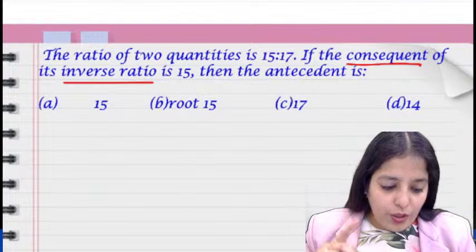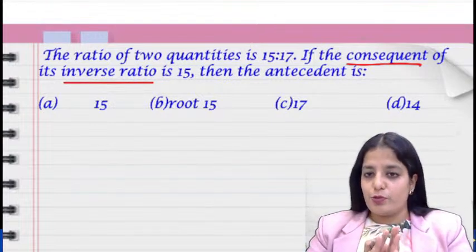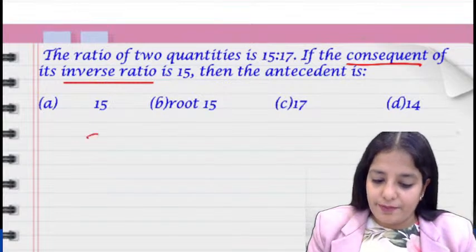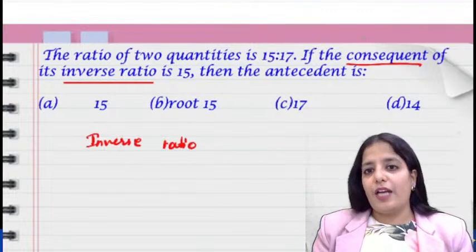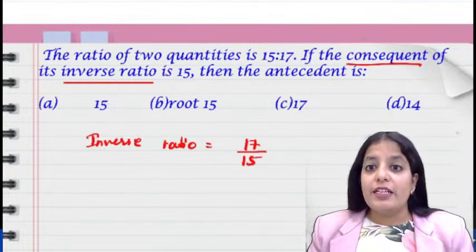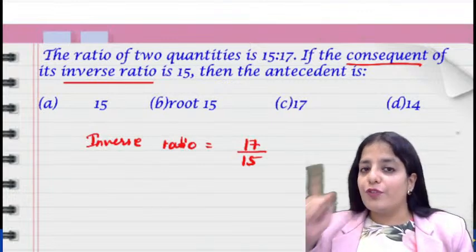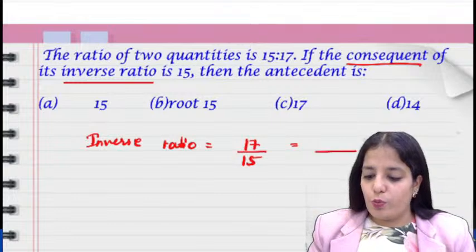So what will be the inverse ratio of 15:17? It would be 17:15, right? Now they are saying the consequent of the inverse ratio, that means this 15, is equal to what?